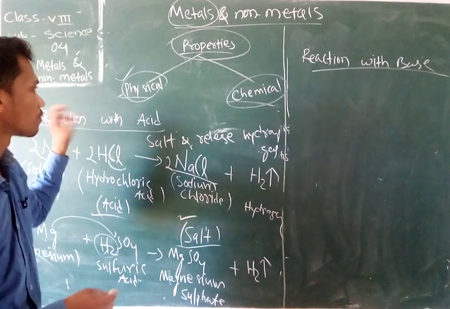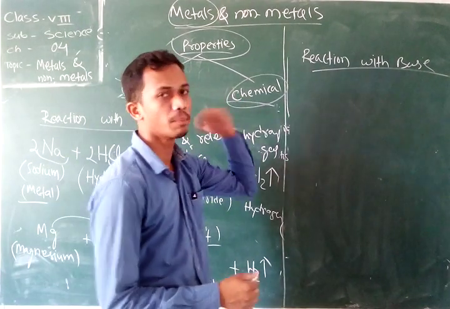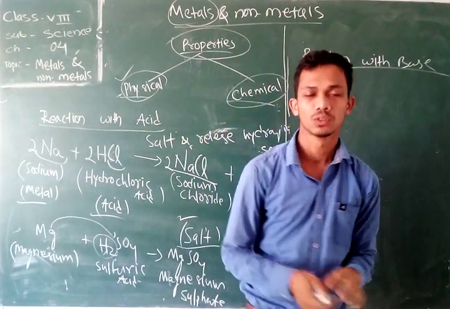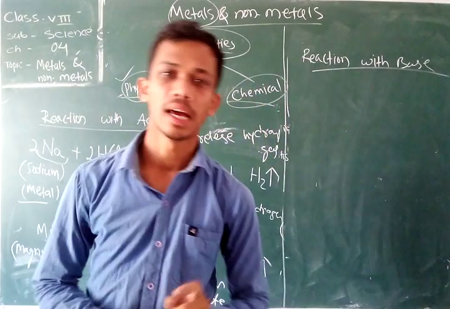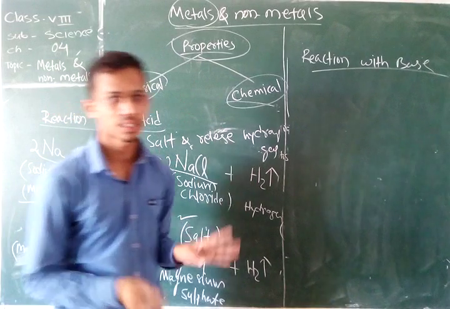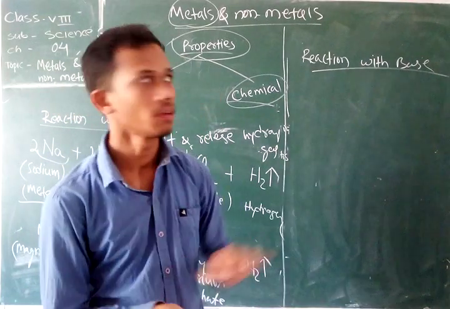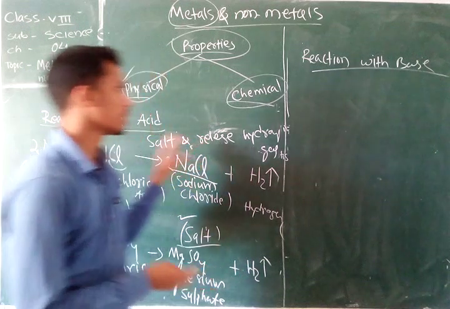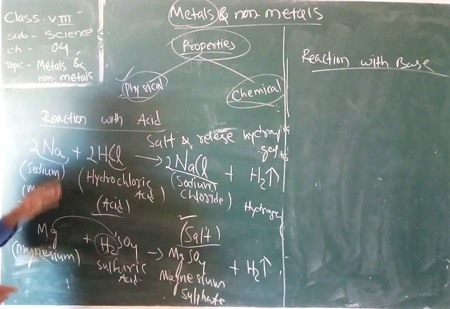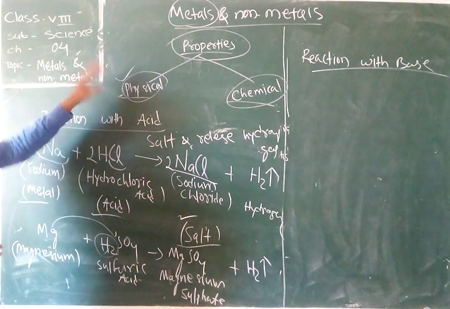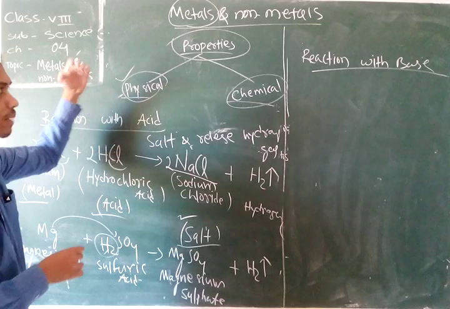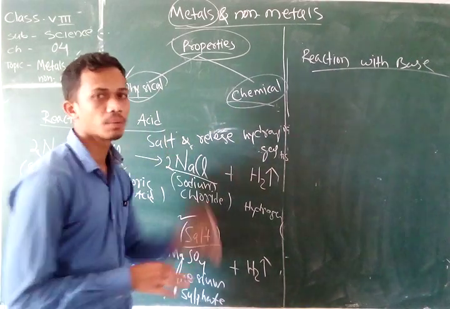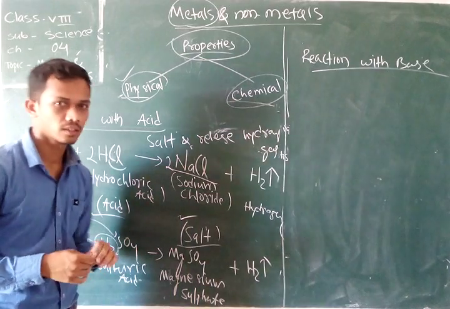Okay, so now on to the next chemical property of metal, that is the reaction of metal with bases. Student, generally metal cannot react with base, so there is no result of reaction of metal with bases. In this class we have discussed the various physical properties of both metal and non-metal, and also some chemical properties of the metal. Okay, thank you so much.